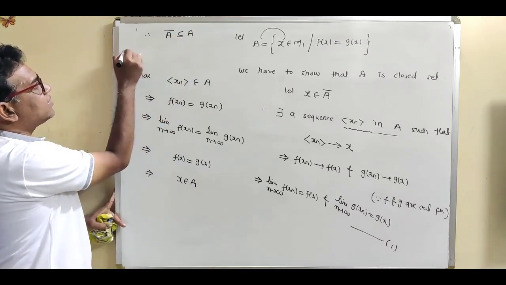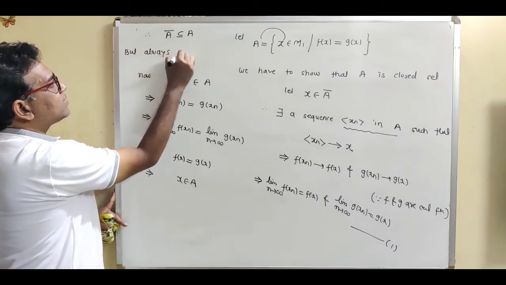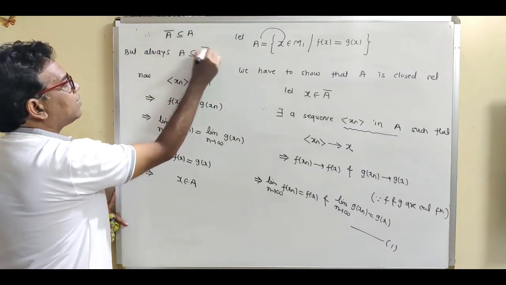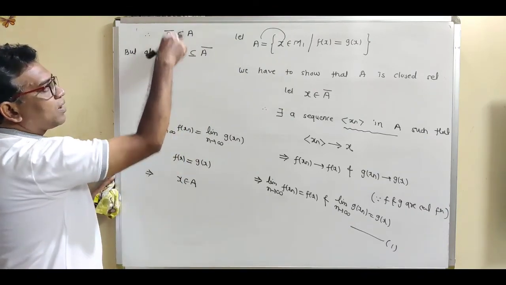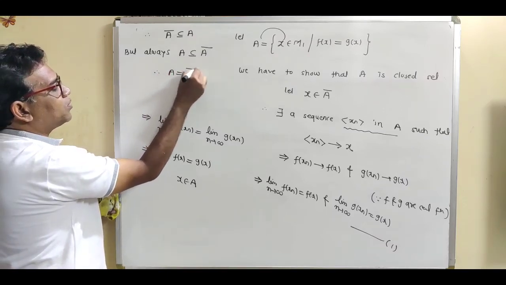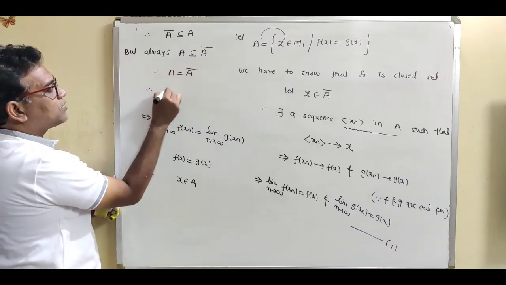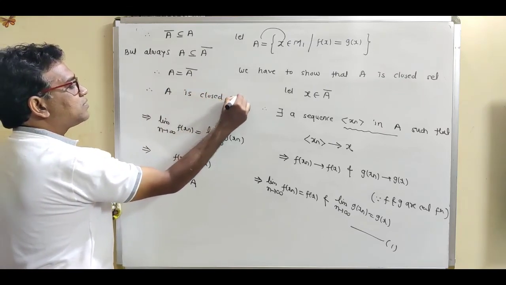So we can write like this, but always A is a subset of A closure. So just collect these two terms. So we can write A is equal to A closure. So this is the definition of closed set. So we can write A is a closed set.